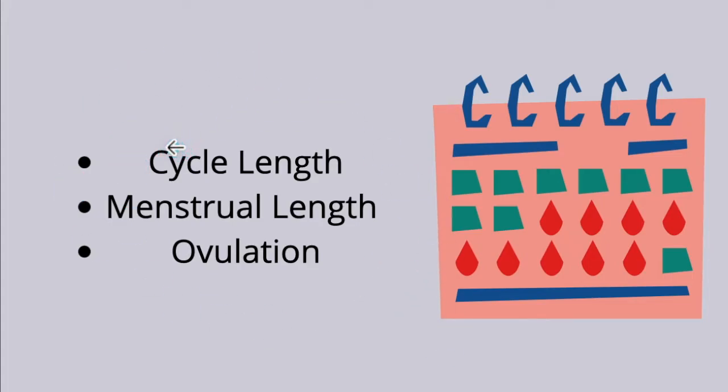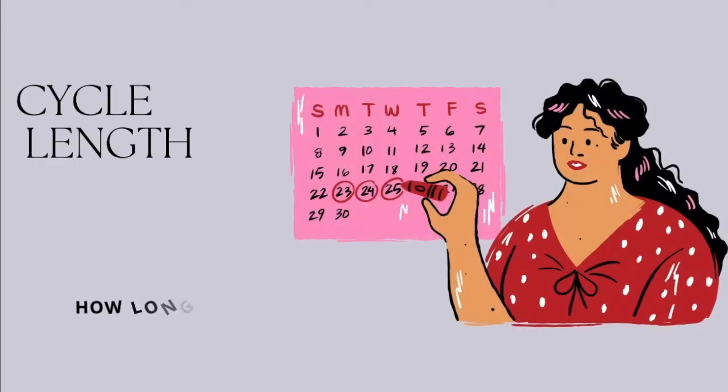These three things are so important. When I tell you about your fertile period, when your chances of getting pregnant are high, and your safe period, where your chances of getting pregnant are low, these three things are going to be key to a lot of that information. So just learn these three things in this video and you will find the other videos easy to understand. So we're going to start with your cycle length.